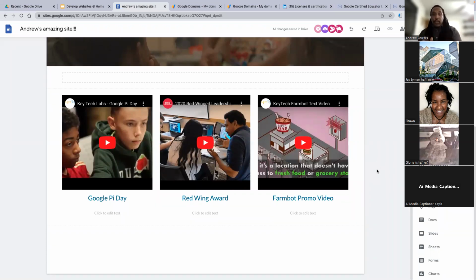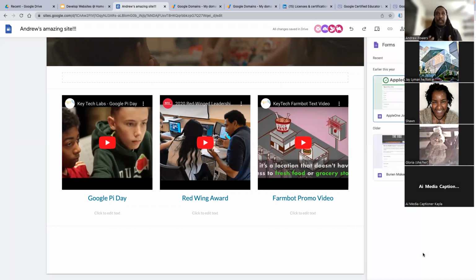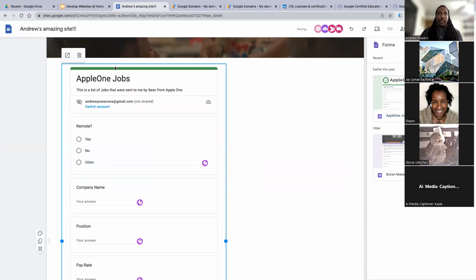So what Gloria is asking is about Google Forms. If you look at the very bottom of these selections, there is Docs, Slides, Sheets, Forms, and Charts. And they're referring to Google Forms. So I'm going to select this. I guess I'm just going to press the button, and it's going to open up all my Google Forms in my Google Drive. So let's say this one, I guess. I'll double click that and it's automatically going to place it.